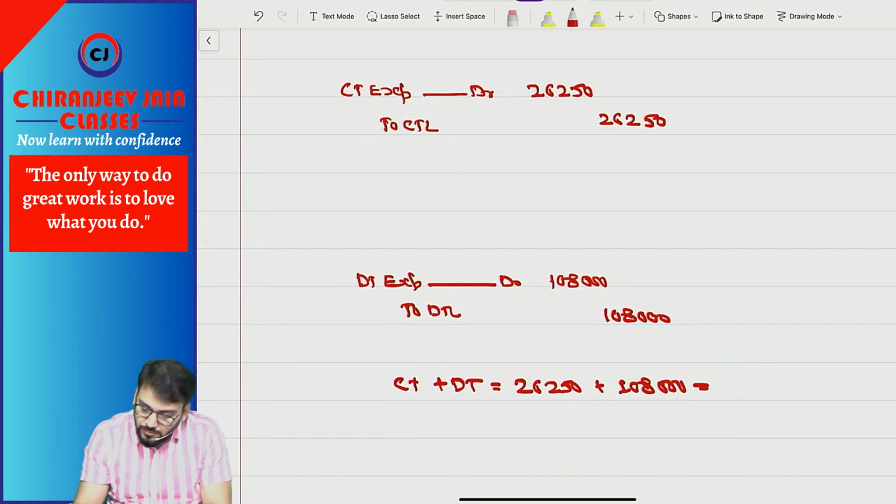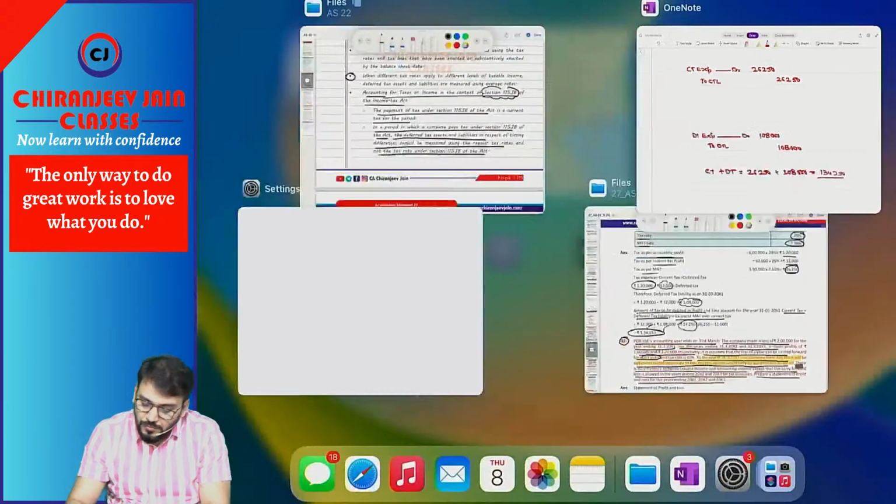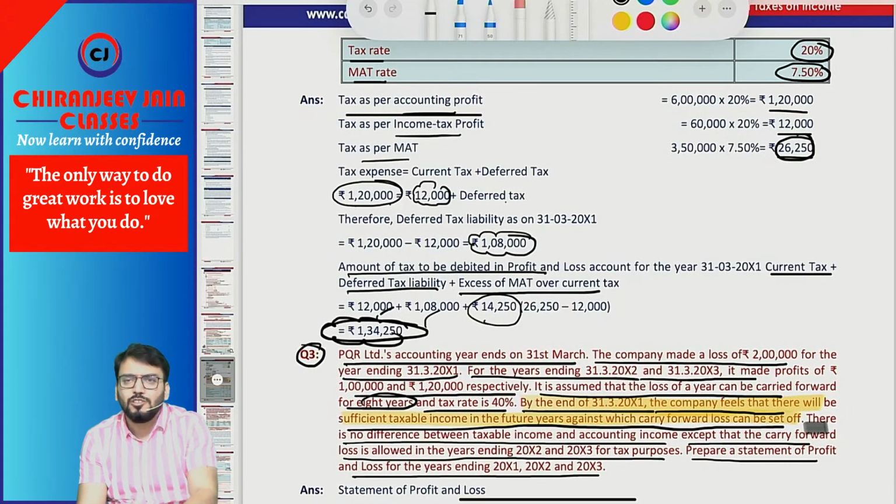134. 250. What is the answer? 134, 250. So tax debited, they have given same. So you can use this presentation because ICAI solution is giving in this way. Once you have understood, chalega?